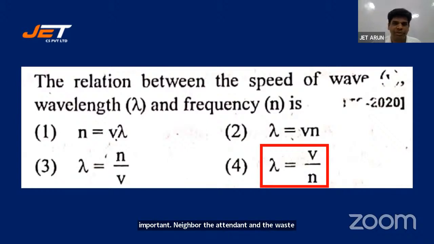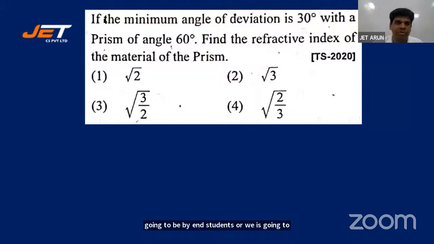All right, let's go for the next one. It is lambda is equal to v by n, students, or v is equal to n lambda. If the minimum angle of deviation is 30 degrees with a prism of angle 60 degrees, find the refractive index of the material of prism.